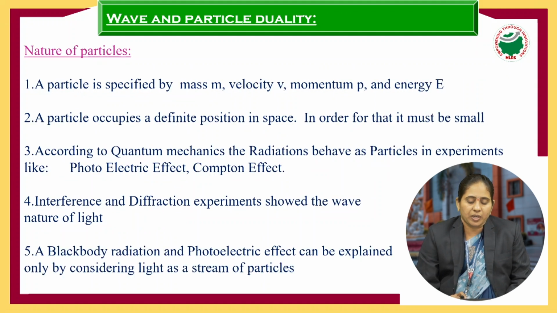Next one is the nature of a particle. A particle can be located in a particular position. It can have mass m, velocity v, momentum p, and energy E. So what are the experiments that proved the particle behavior of the radiation? That is the photoelectric effect and the Compton effect. They give the evidence of particle behavior. Interference and diffraction describe the wave behavior, whereas black body radiation and the photoelectric effect describe the particle behavior.